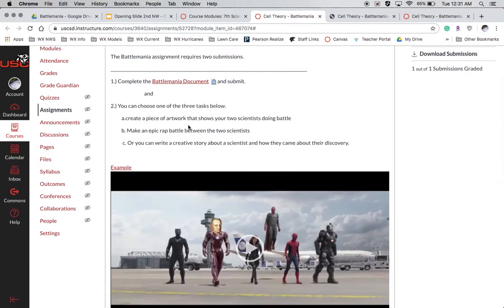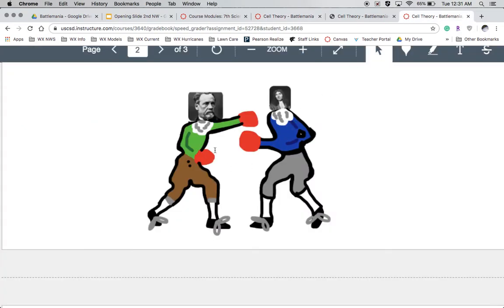Now, step 2 is the fun part, right? You can choose one of three things. You only have to do one of these. You can create a piece of artwork that shows your two scientists doing battle, and I have an example of that pulled up right here. This is from somebody that has already submitted their work, and it really just shows that person's two scientists doing battle. It can be something as simple as this.